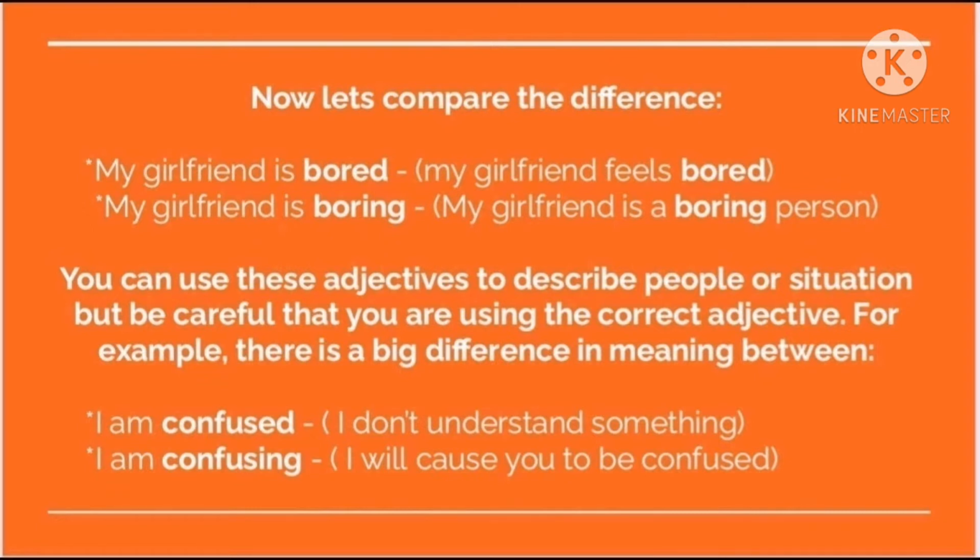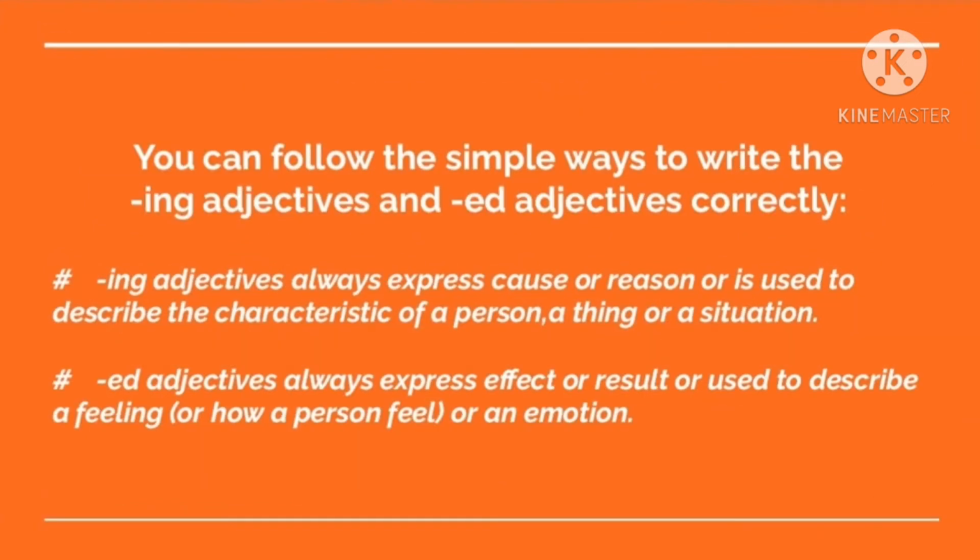For example, there is a big difference in meaning between the following examples. Just have a look at it. I'm confused and I'm confusing. When I read I'm confused, it means that I don't understand something. And when I read I'm confusing, it gives the meaning I will cause you to be confused.